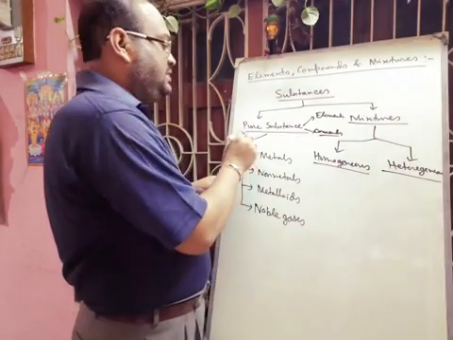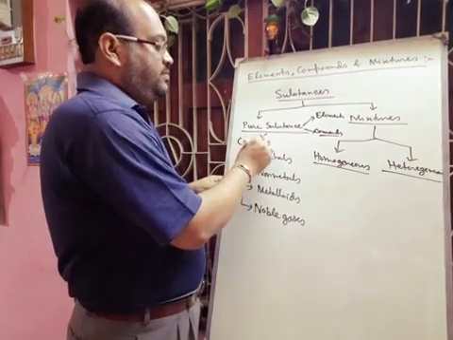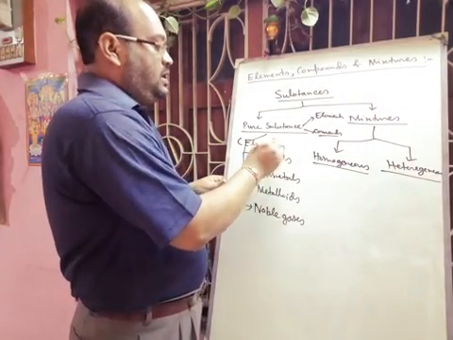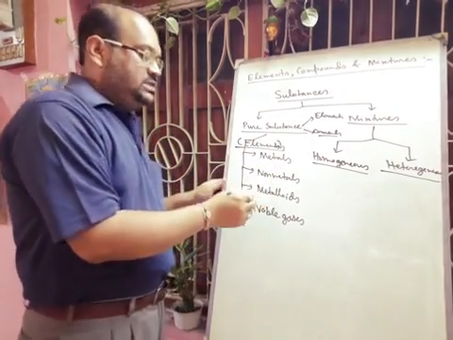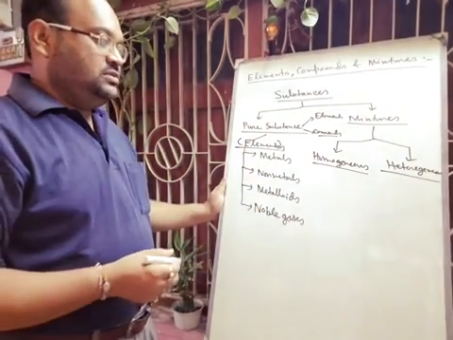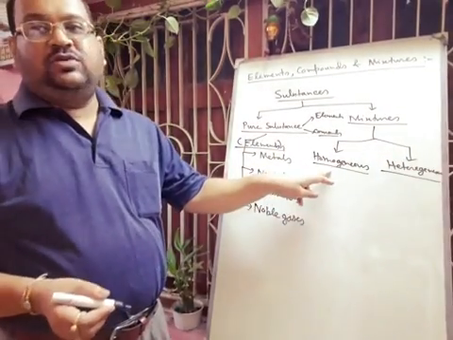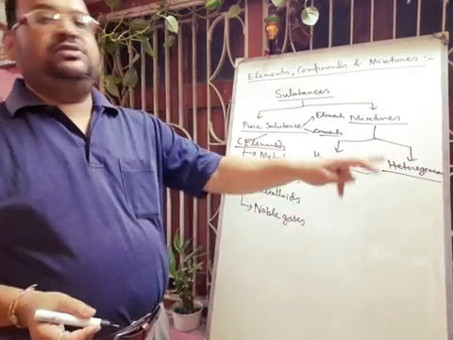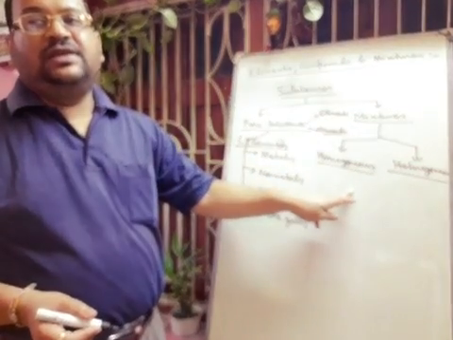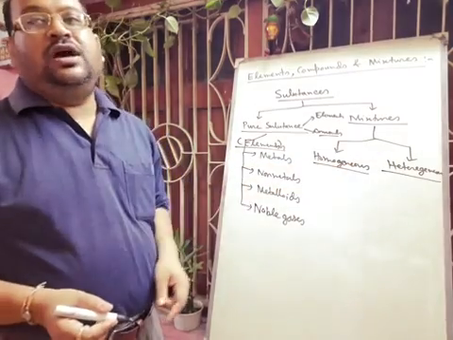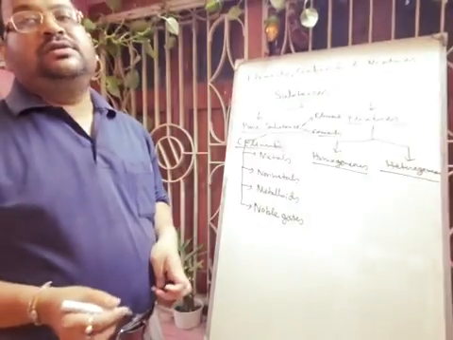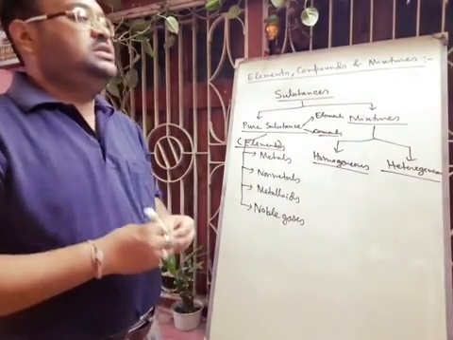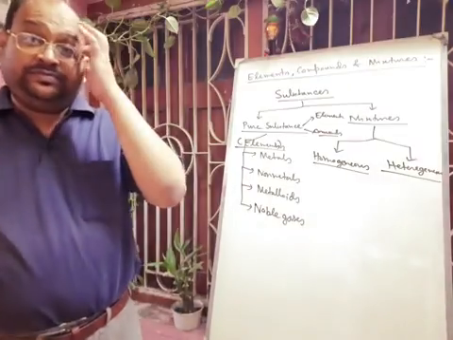And these are the classification of elements: metals, non-metals, metalloids, noble gases. And mixtures are generally of two types, that is homogeneous and heterogeneous. Air is a homogeneous mixture, but salt solution, oil and water mixture, this is a heterogeneous mixture. Hope you can understand.